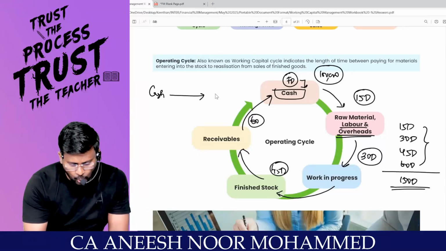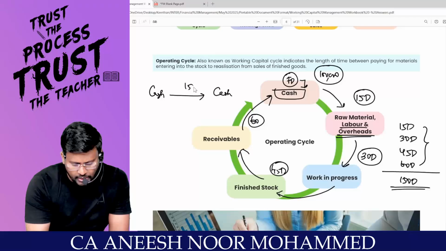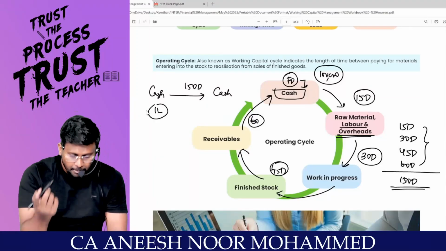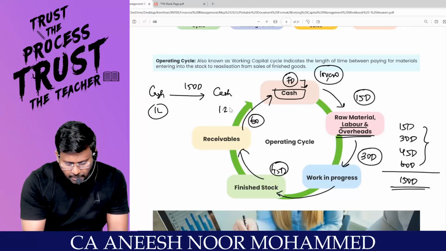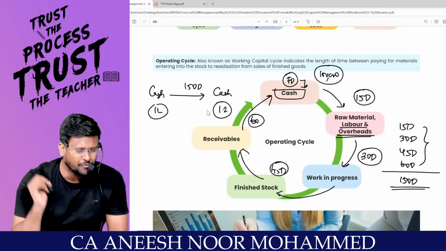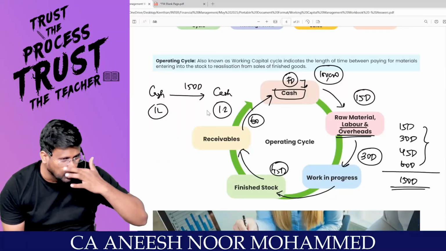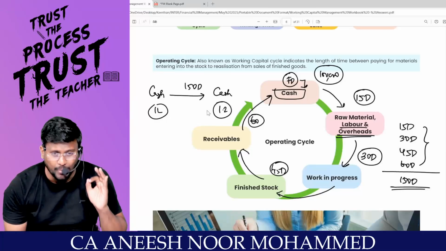Yes, sir. Now this cash will become cash within how many days? 150 days. Now how much cash is with me? 1 lakh. But after 150 days, it may become 1.2 lakhs. That is extra profit, because to the debtor I will sell at a profit. I am not here to talk about that 20,000.